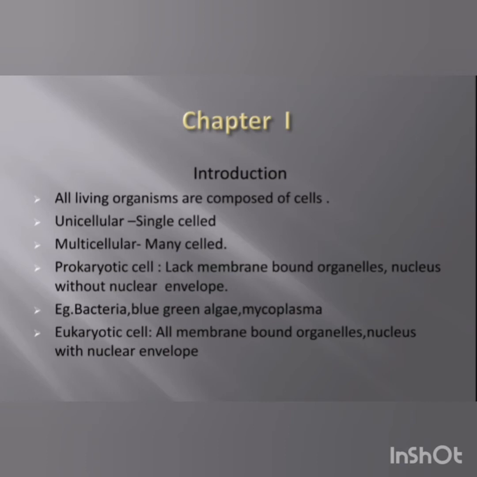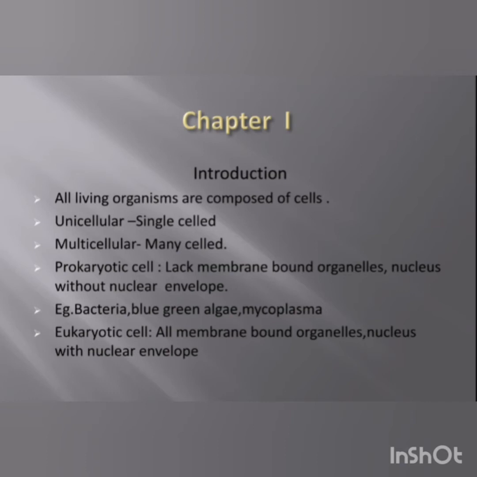Unicellular, we know, uni means one or single celled organisms, and these organisms perform all their bodily activities or all the functions independently, whereas multicellular organisms perform the life functions depending on each other.